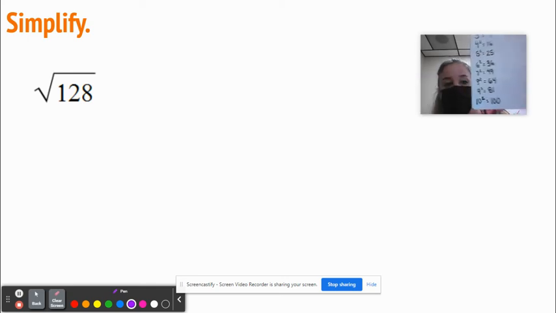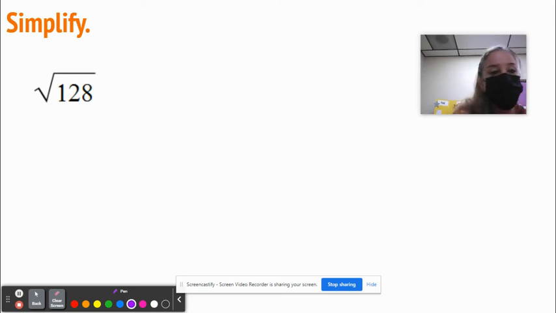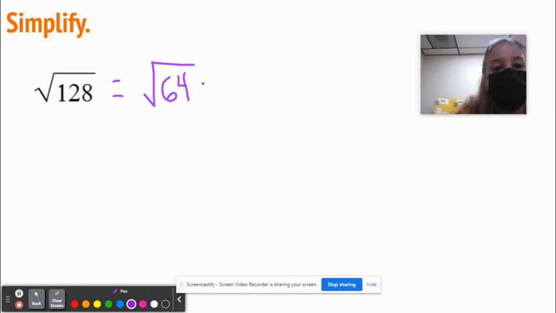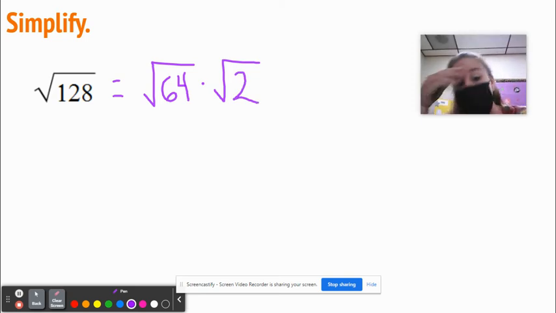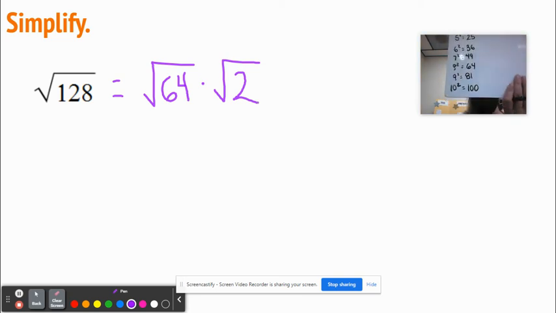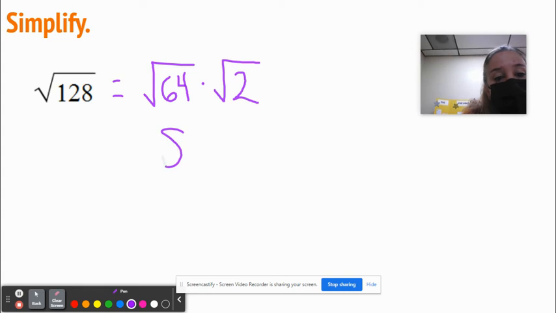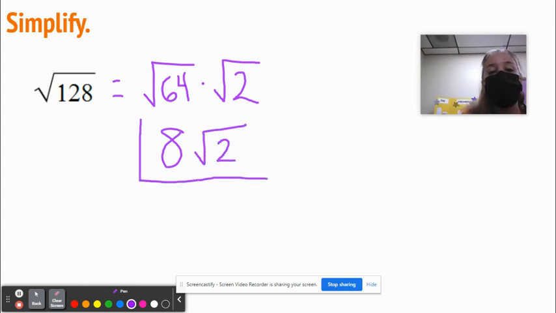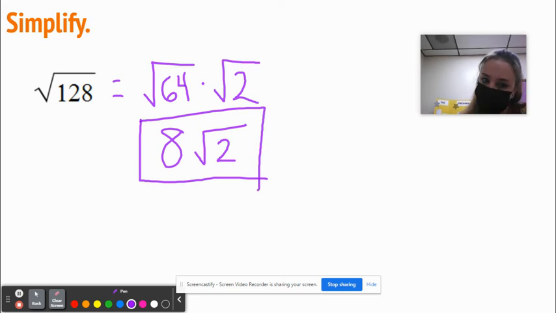Ding, ding, ding, ding. 128 divided by 64 is 2. So all of a sudden, this thing becomes radical 64 times radical 2. And then we have to ask ourselves, what's the square root of 64? Square root of 64 is 8. So we just write that. And our radical is now simplified.